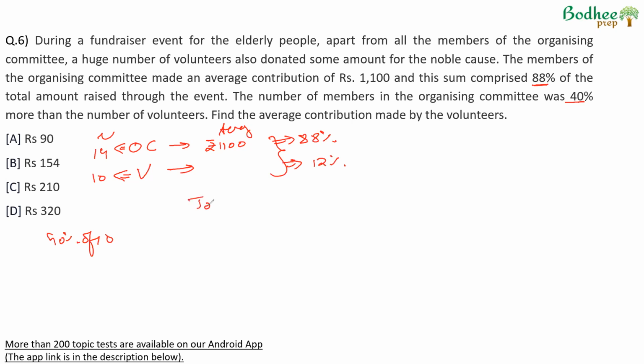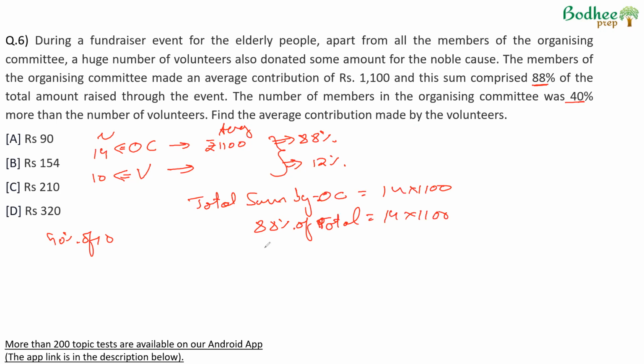Now, what is the total sum of money by the organizing committee? By organizing committee OC, this is nothing but 14 into 1100. Total sum by the organizing committee is 88% of the overall total, or we just write it as total. This is equal to 14 into 1100.